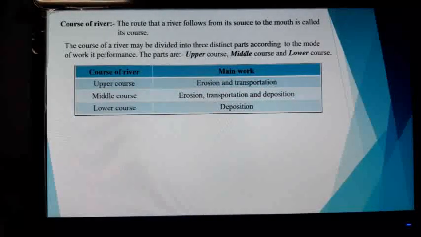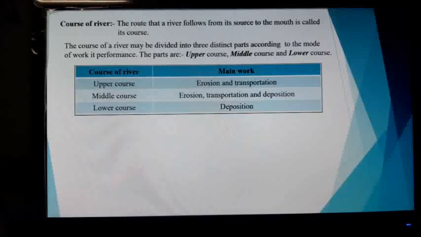Now, here we can see in the table the course of the river and the respective main work. Upper course: the main works are erosion and transportation, because of the higher slope of the land and the higher velocity of the river. The middle course: the main works are erosion, transportation, and deposition.